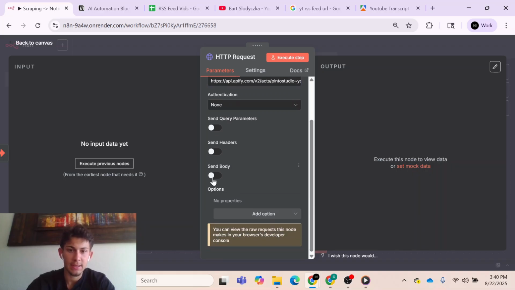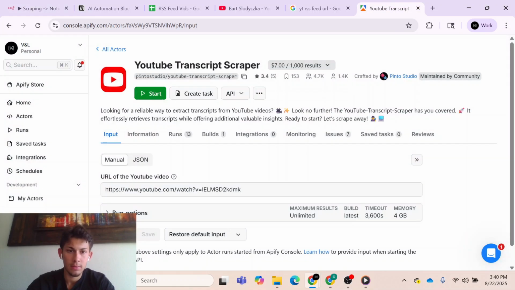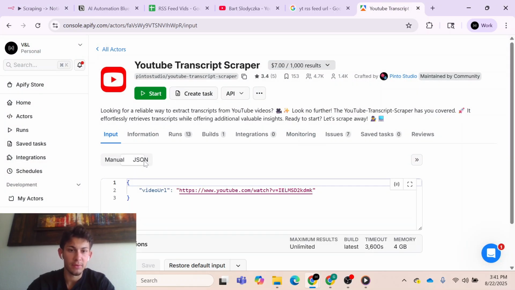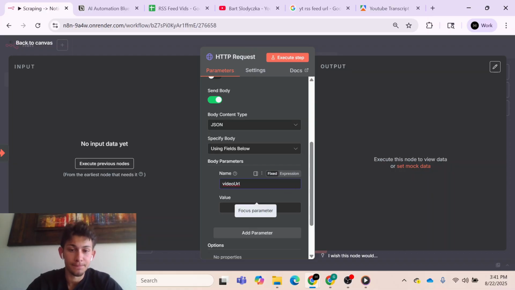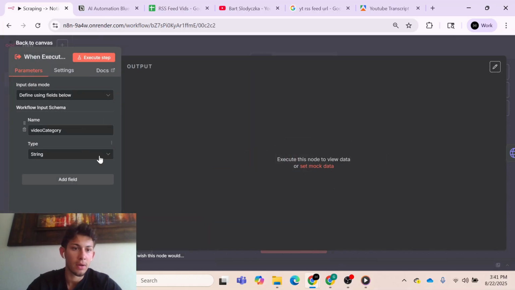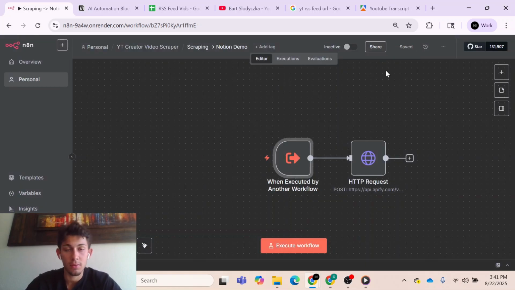Then we're going to send a JSON in the body. Let's go over here to JSON to see how it takes input. It takes this parameter, videoUrl, like this. So copy that. That'll be the name. And then right here, this will be a variable that we pass into this value. But right now, our workflow executed by another workflow doesn't have this. So let's change this to our URL. Okay. Now let's save that and go back to our other workflow.